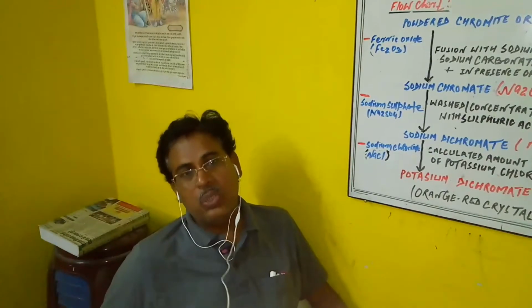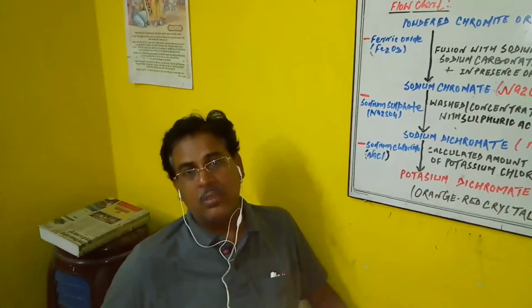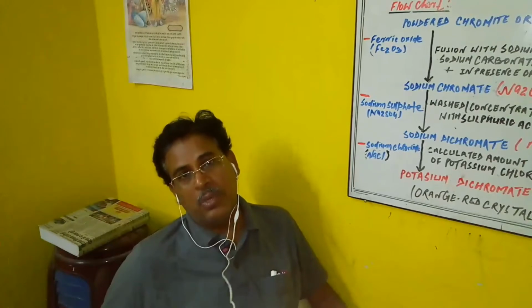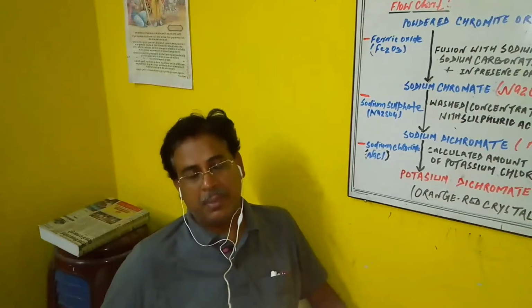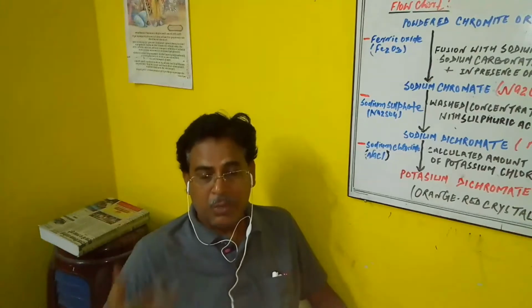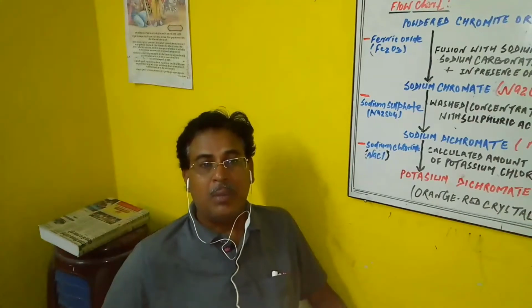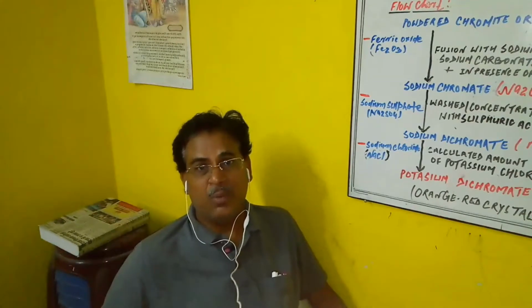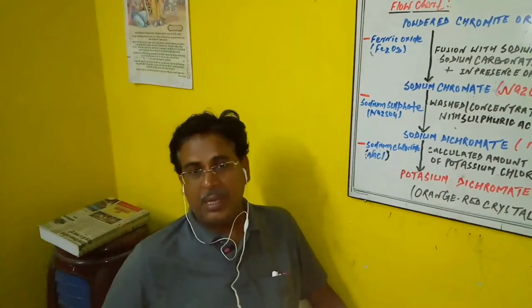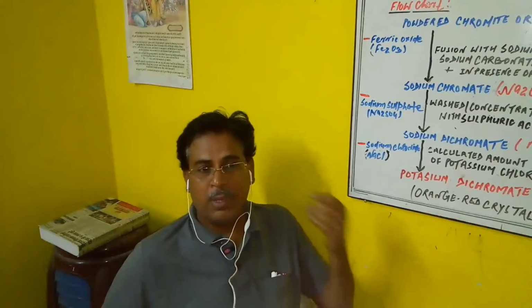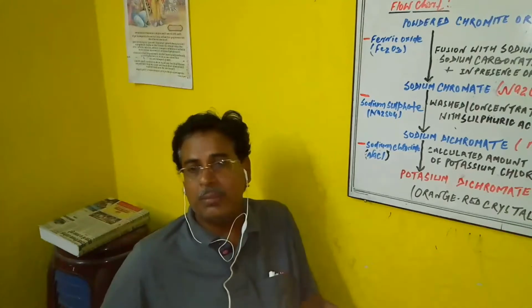So now we start to discuss the two important compounds, potassium dichromate and potassium permanganate. Firstly, we want to discuss the compound related to chromium, that is potassium dichromate. Its molecular formula, or chemical formula, is K2Cr2O7.